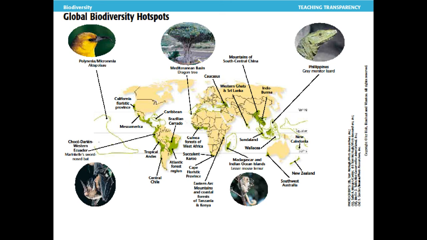So biodiversity, again, is extremely important. And there are lots of things right now that are putting it at risk. We're going to continue to examine some of these concepts as we move forward. We'll look at some of the things that cause populations to flourish and also to flounder as we move forward.